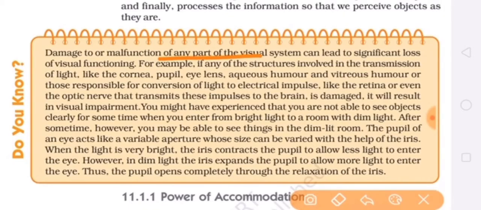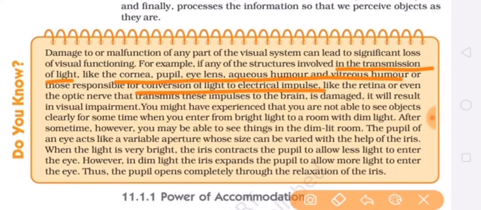So, we were on this paragraph: damage to or malfunctioning of any part of the visual system. It means in the visual system, if any part becomes impaired, meaning any damage occurs, then we can have visual impairment, meaning we will not be able to see anything. So what parts can be damaged? Like the cornea, pupil, eye lens, aqueous humor, vitreous humor, or those responsible for conversion of light to electrical impulse. What are these? These are the light sensitive cells. If they get damaged, then also we will not be able to see anything. And if the optic nerve is damaged, then also we will have visual impairment.